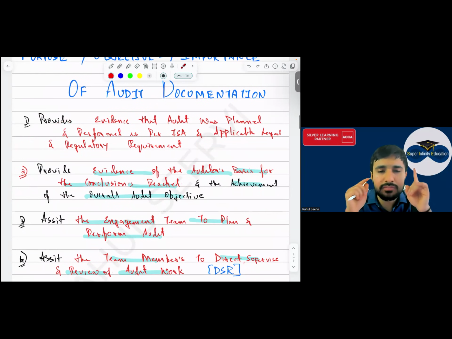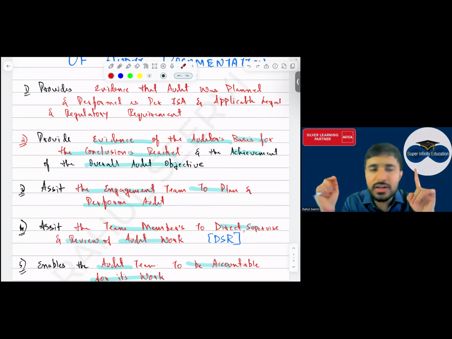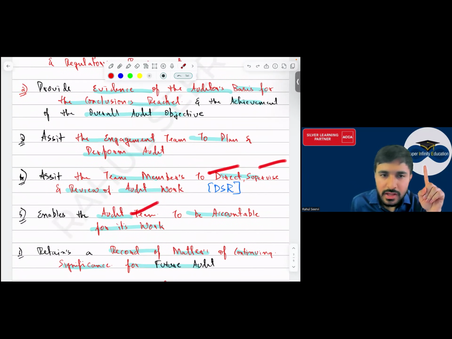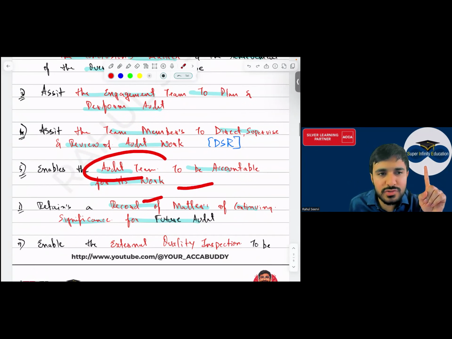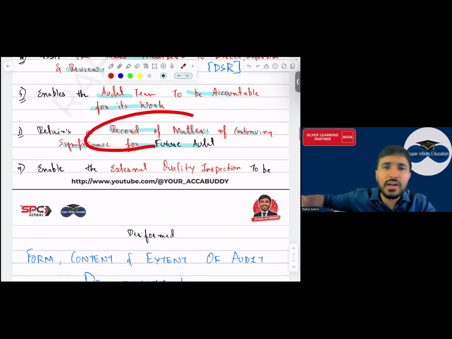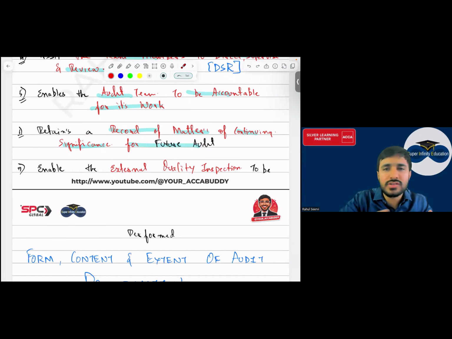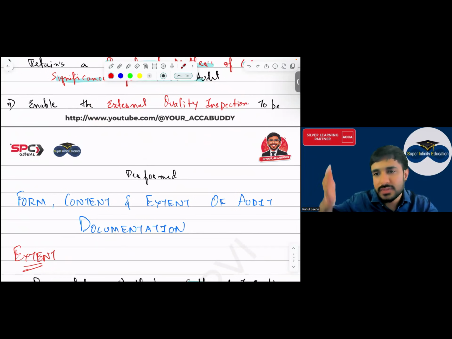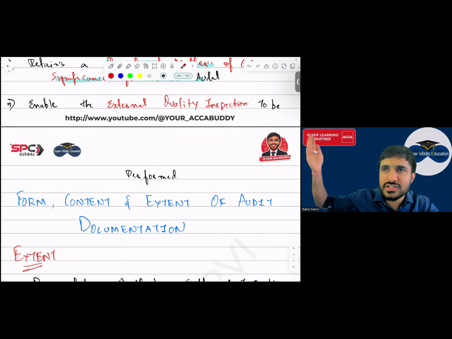Then the engagement team, it will assist the engagement team to plan and perform the audit. It helps the team members to direct, supervise, and review the audit work. Then audit team will be accountable for its work. If everything is documented, they are accountable. उनके पास responsibility कि उन्होंने काम किया है, बराबर से किया कि नहीं, बाद में check करेंगे. Yes sir. Then retain a record for the matters of the continuing significance. Sir, we will maintain this because every year this will be helpful to us. Yes sir. Then it is also helpful when there is an external quality inspection. If the board of directors or the management or the shareholders are saying कि हमको auditor पर भी doubt है, तो हम क्या करेंगे?